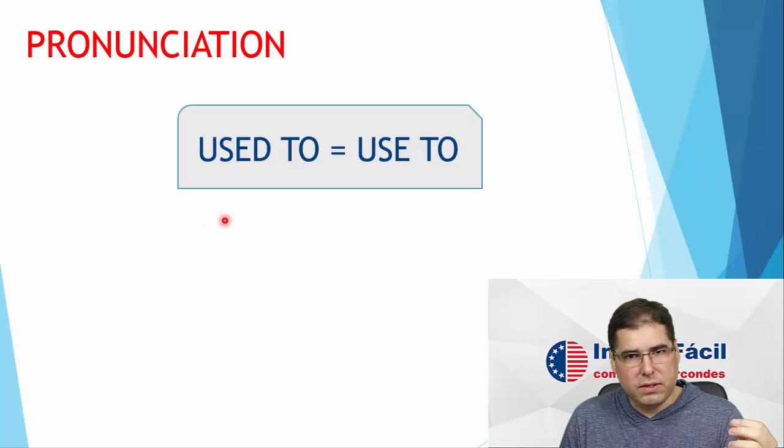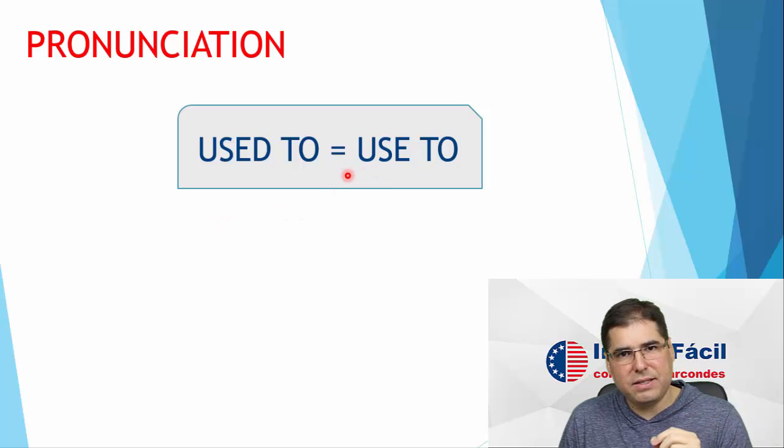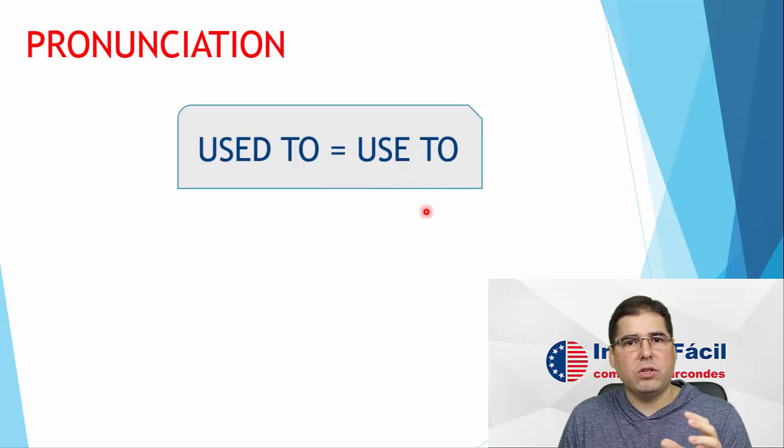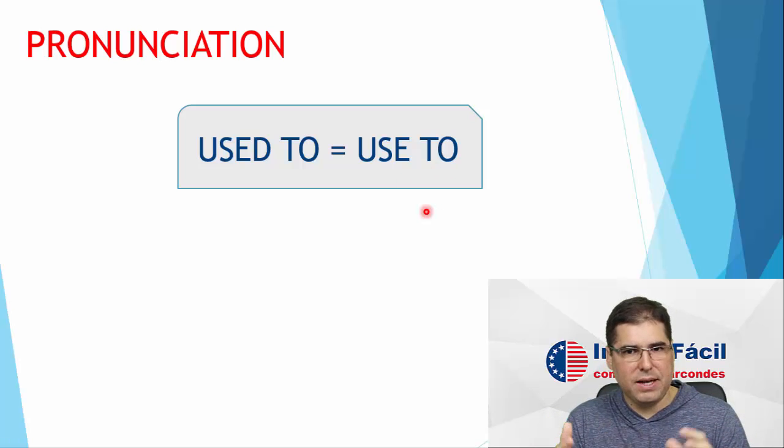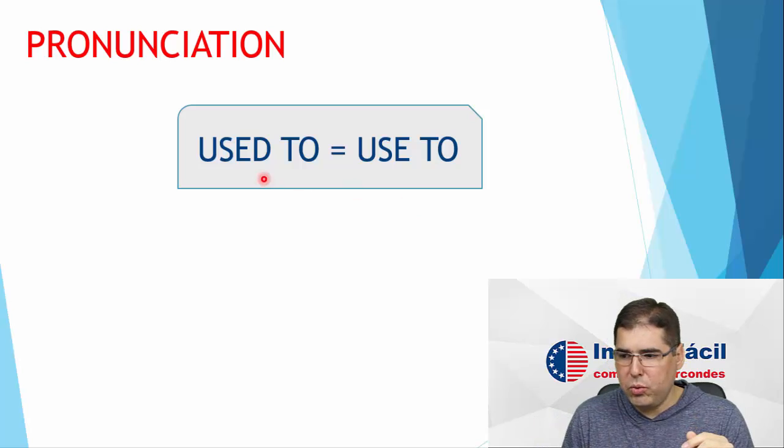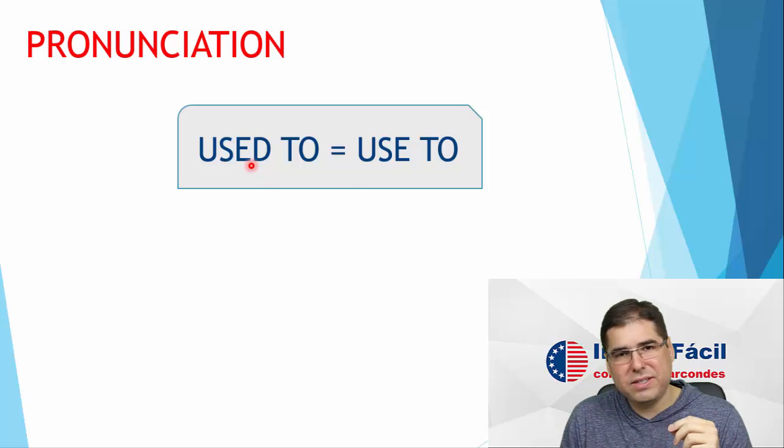So, "used to": the pronunciation is exactly the same as "use to". Because when we talk, we say these words very fast and we put them together. So we do not say the final "ed". So we say "used to". I used to love her. I used to love her.